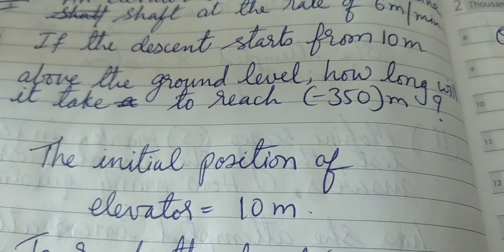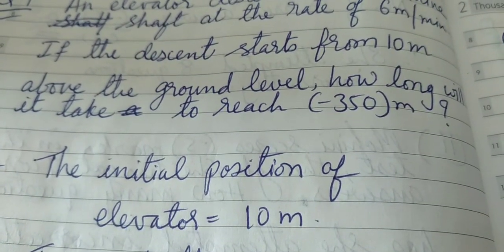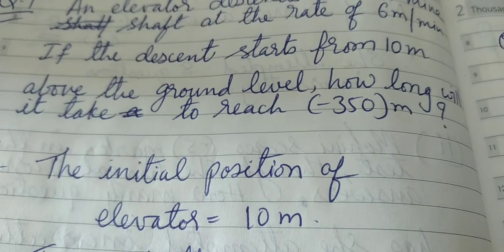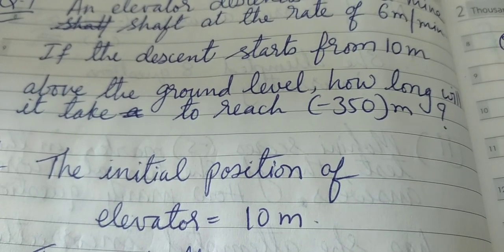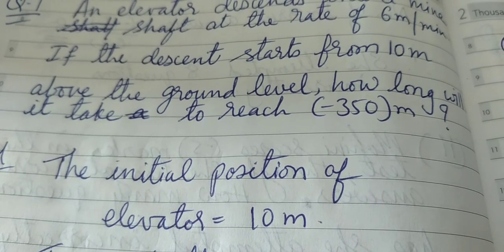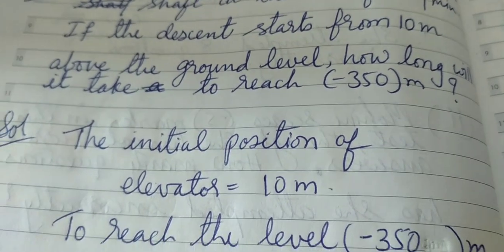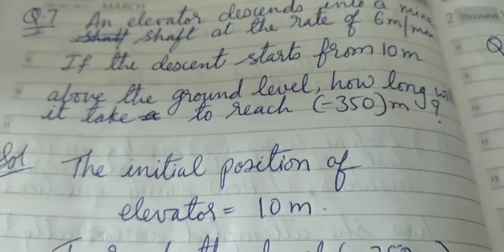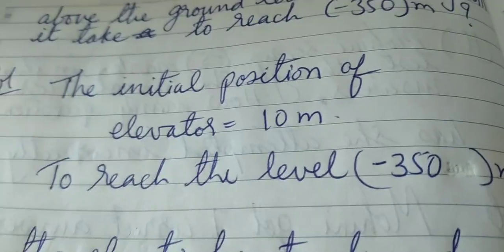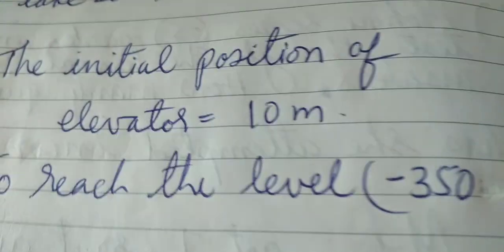You have to find out how long, meaning the time. You have to find out how much time it will take to cover the total distance from 10 meter to minus 350 meter after the ground level. So 10 plus minus 350 will be the total distance covered by the elevator, and you have to find out how much time it takes to cover that distance. Let's look at the solution.